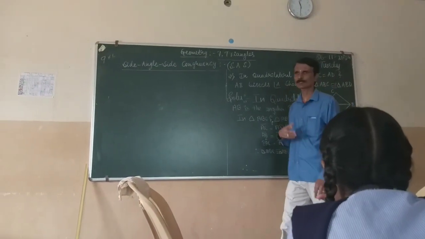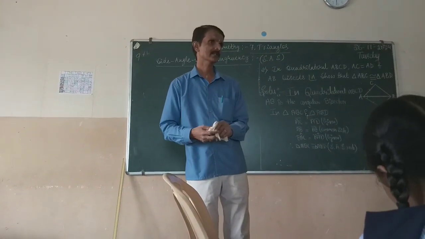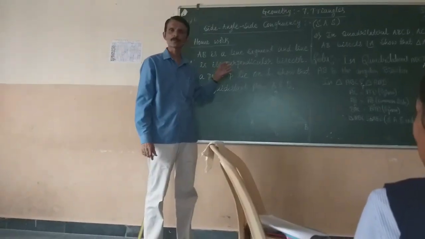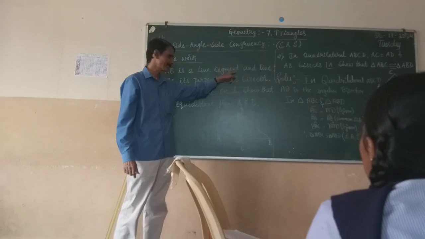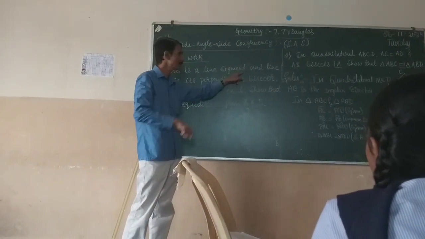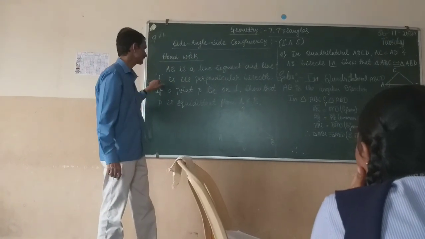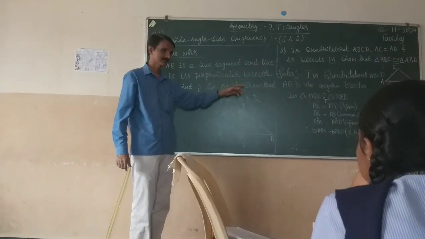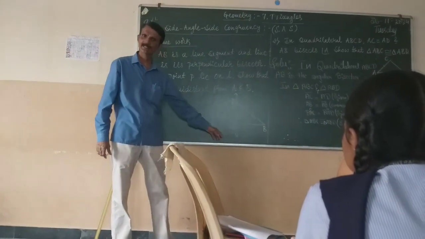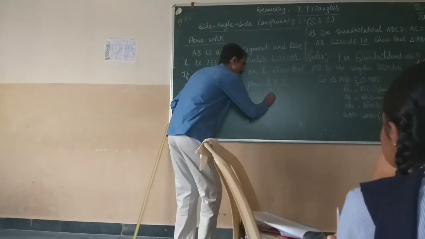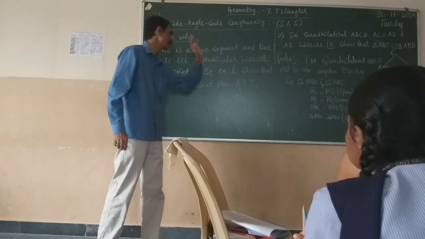Okay, now we will see the homework. We have to solve that and bring it tomorrow. Observe this problem. AB is a line segment and line L is its perpendicular bisector. In this figure, AB is the line segment, and L is the perpendicular bisector of line segment AB.